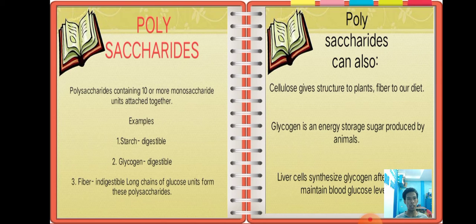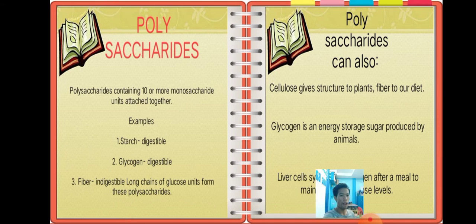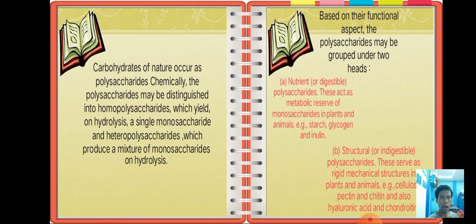Polysaccharides can also be said to include cellulose, which gives structure to plant fiber in our diet. Glycogen is an energy storage sugar produced by animals, and liver cells synthesize glycogen after a meal to maintain blood glucose level. Carbohydrates in nature occur chemically as polysaccharides. Polysaccharides may be distinguished into homopolysaccharides, which yield a single monosaccharide on hydrolysis, and heteropolysaccharides, which produce a mixture of monosaccharides on hydrolysis.